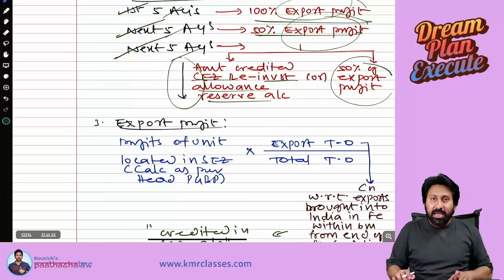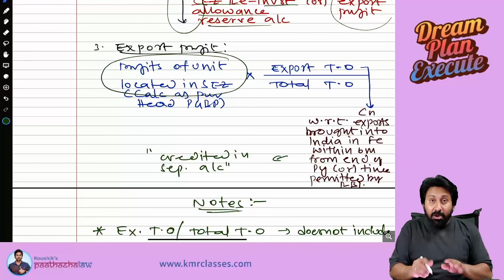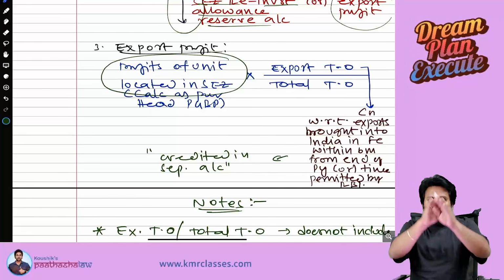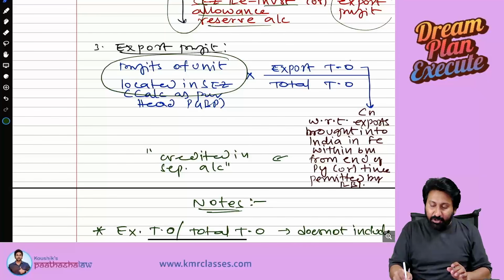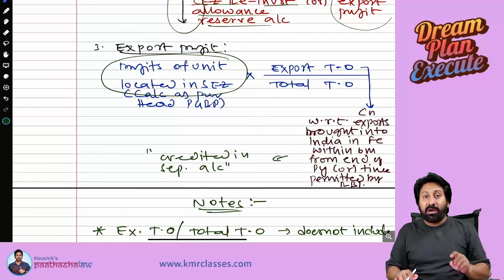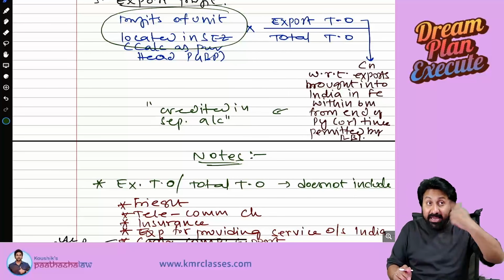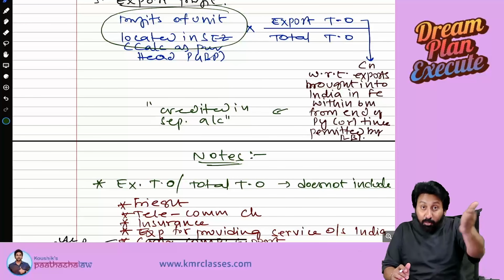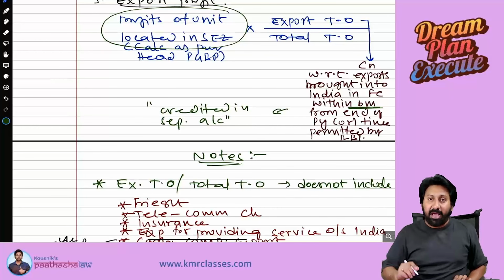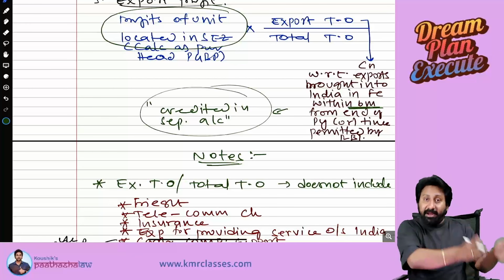Export profit means profit of the unit located in the SEZ. See here, profit of the unit located in the SEZ, total profit, export and domestic, total profit of the unit located in the SEZ into export turnover divided by total turnover. Okay, what is export turnover? That much of export turnover which you brought into India. Just making sale outside India is not important. That amount should come to India within 6 months from the end of previous year or time permitted by RBI. Okay, and that amount, whatever the export is there, that should be credited in a separate bank account in India.